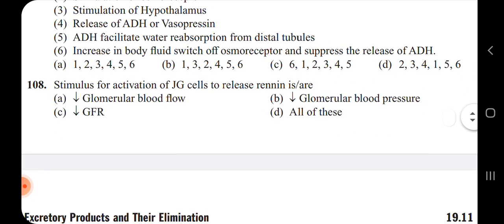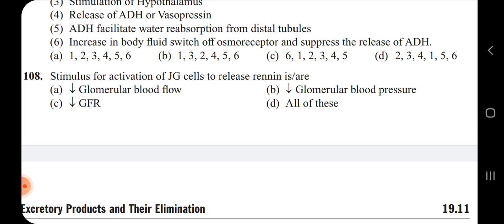Next question: the stimulus for activation of juxtaglomerular cells to release renin is or are. The juxtaglomerular apparatus releases the renin due to a decrease or increase in the glomerular filtration rate, decrease or increase in the glomerular blood flow, decrease or increase in glomerular blood pressure.